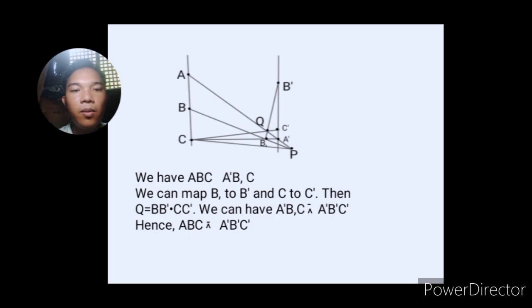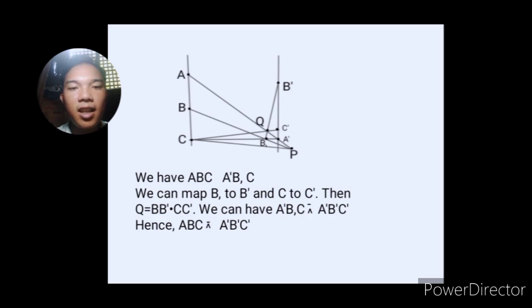From here, we have formed a perspectivity wherein ABC is perspectively related to A prime, B double prime, C. Okay, because A maps to A prime through P and B maps to B double prime.